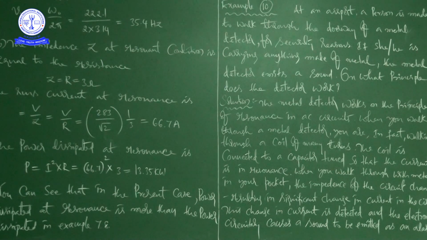The coil is connected to a capacitor tuned so that the circuit is in resonance.